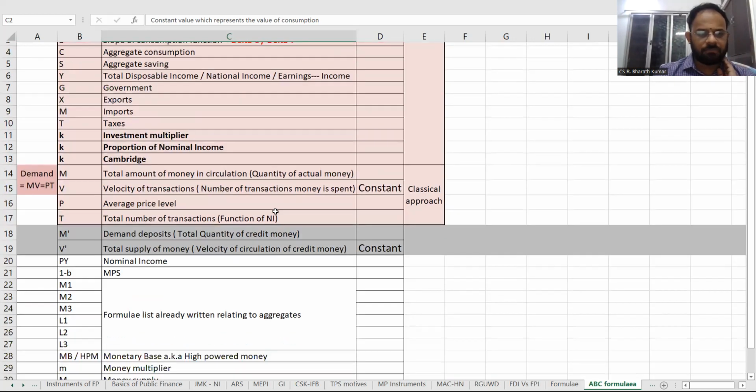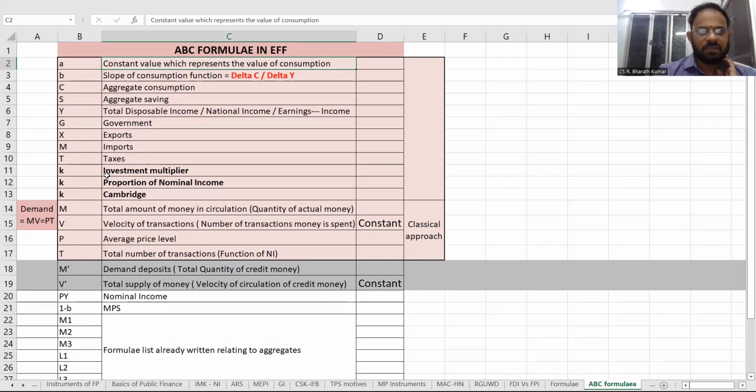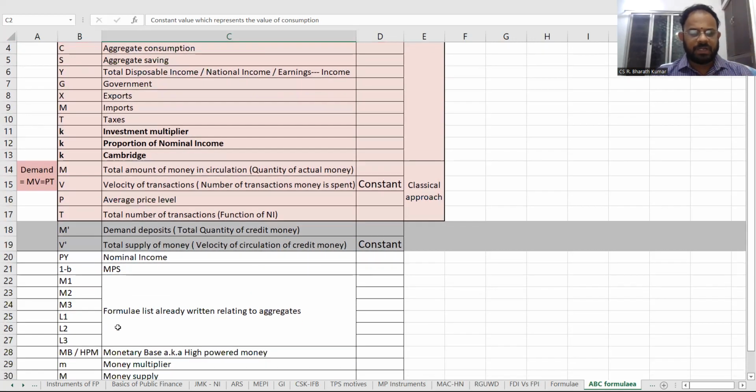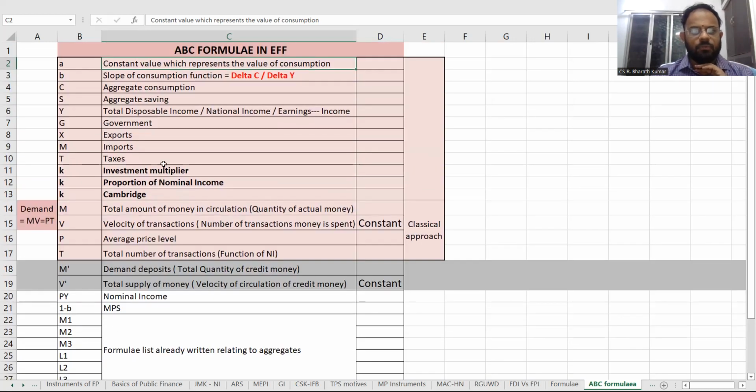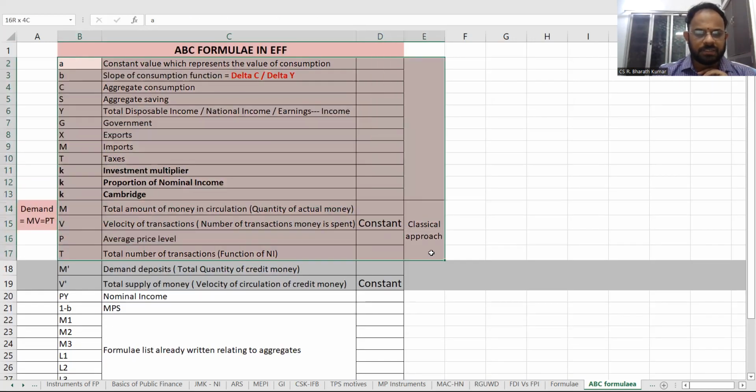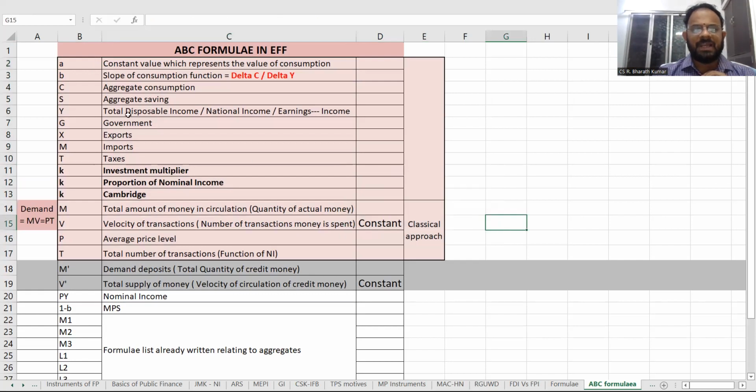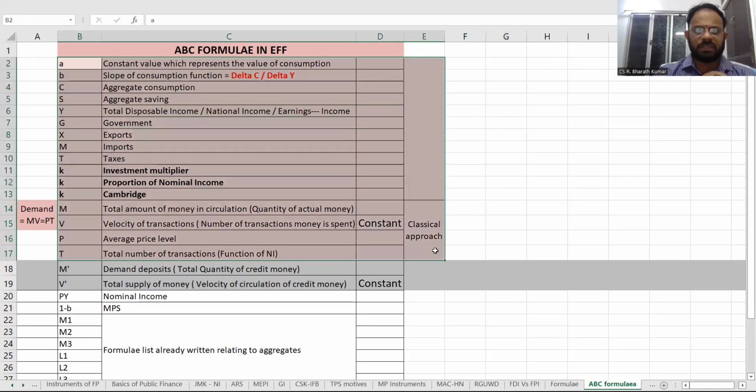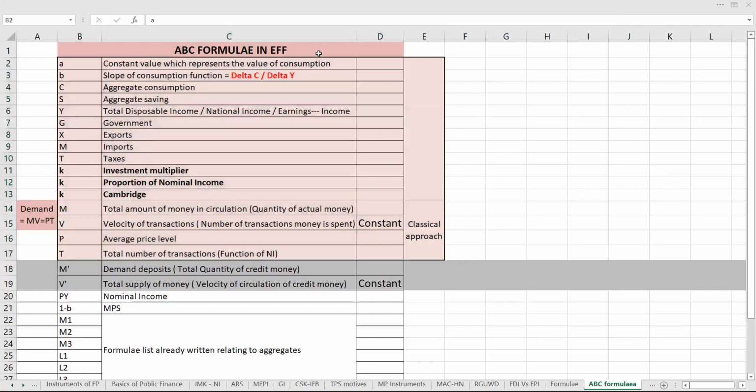I will show this for some 2-3 minutes. Please write this. There is nothing to explain. You can take down this. And L1, L2, L3 and all, we have already told. So I wanted you to write only what is given in this light pink color. I'll give you some 2-3 minutes. Can you glance at this? Can you write this? And then we'll go to the 50 topics after that. Okay, start writing. After this, we'll go to the 50 topics and then we can make it really strong for the remaining number of hours that we should cover.